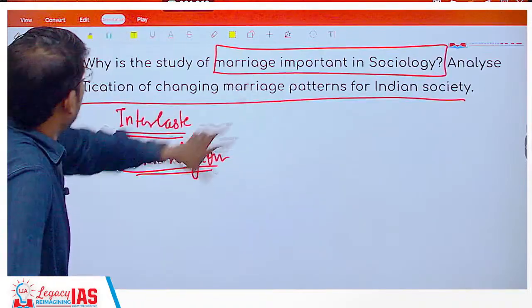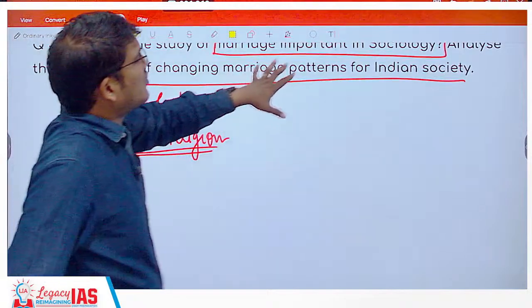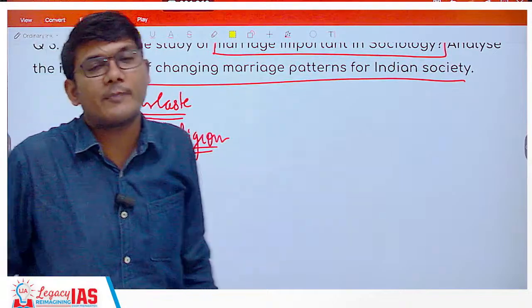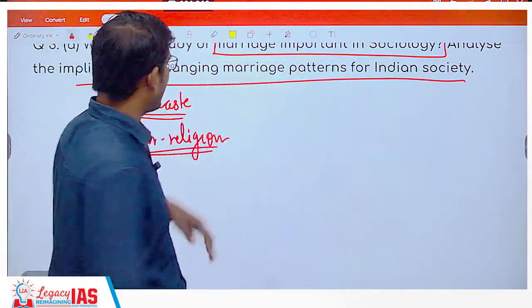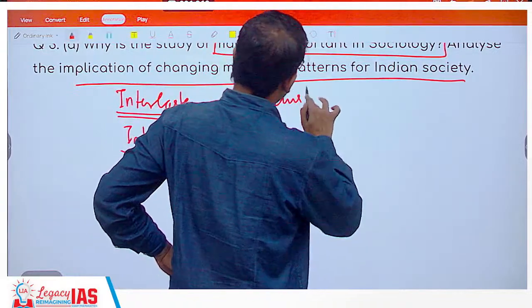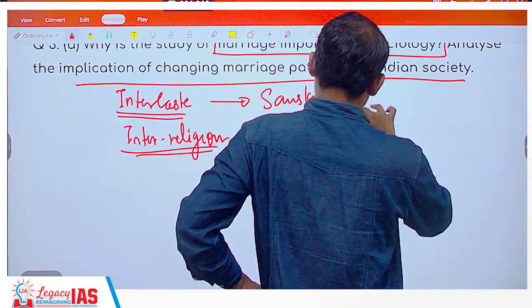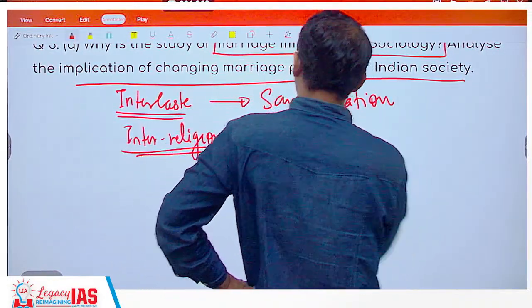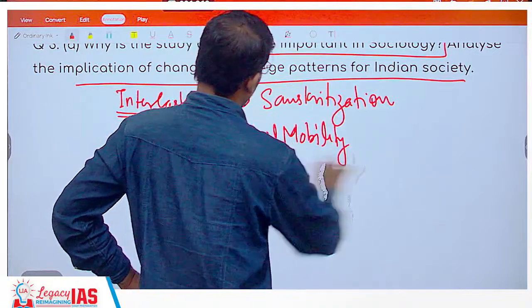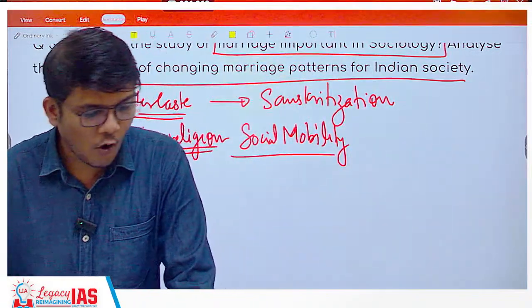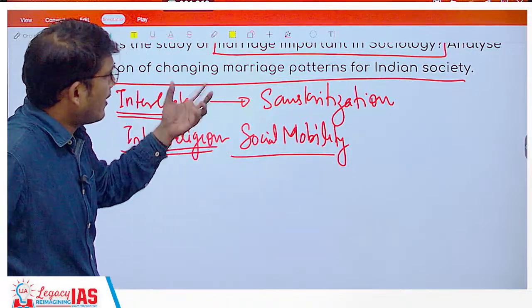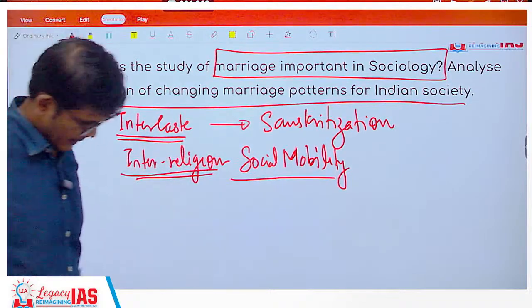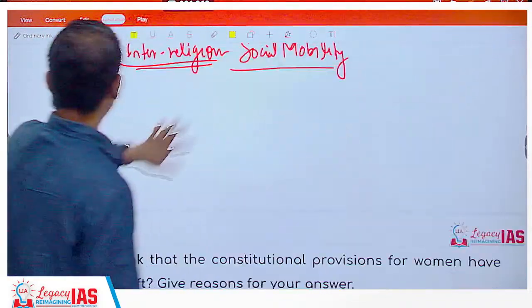Now the question is analyze the implications of changing marriage patterns. So if earlier there were less intercaste marriages, now there are more intercaste marriages, what can be the implication? The implication can be possibility of Sanskritization, mobility, that is social mobility. It can be upward social mobility, downward social mobility. All these can be, we can say, implications of changing marriage pattern in Indian society. All right, I hope that is absolutely clear.